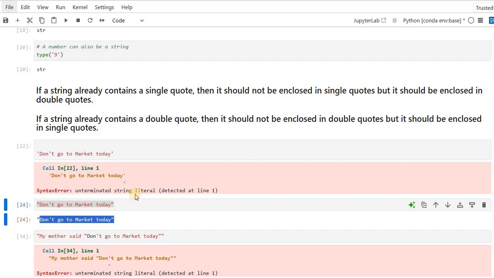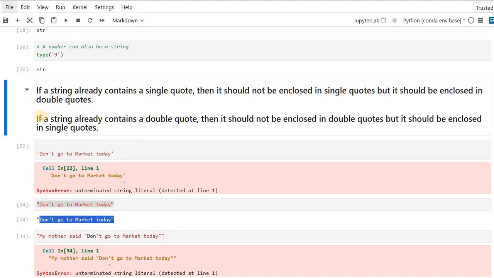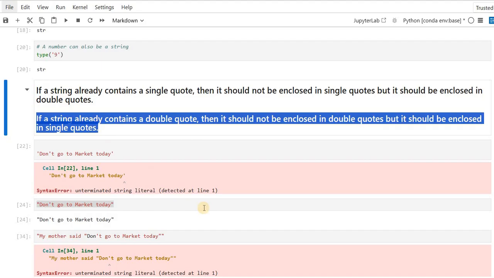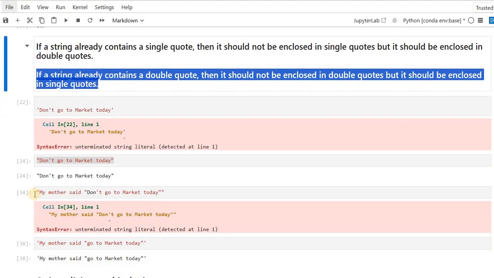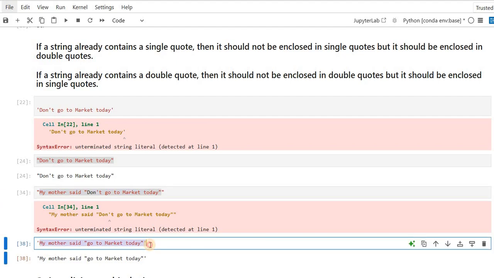Now I will give you an example of the second line. If the string already contains a double quote, then it should not be enclosed in double quotes, but in single quotes. Now go to the next example. My mother said, "go to market today." Over here, go to market today is within double quotes, so I have to enclose this within single quotes. Now it will work.